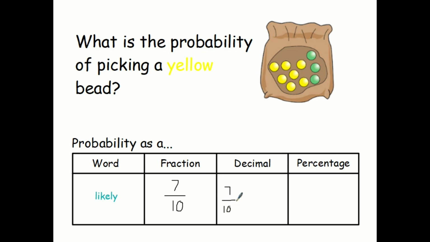But you can also think about it as a fraction out of 100. I've multiplied that by 10, so I must do the same to the top, and I get 70 on the top, which is 0.70. Or you can just leave it as 0.7. Either way, it's a 7 in the tenths column. And that gives me a percentage straight away, because whatever is on the numerator when the denominator is 100 gives you your percentage. 70%.